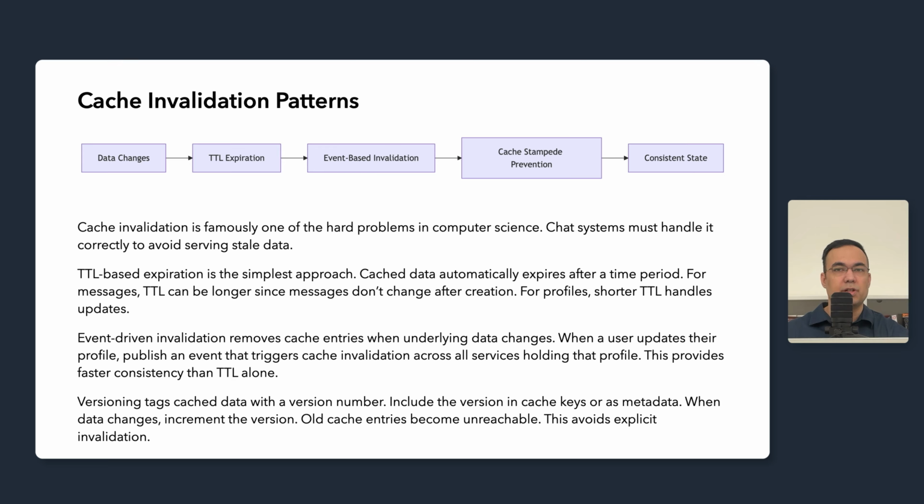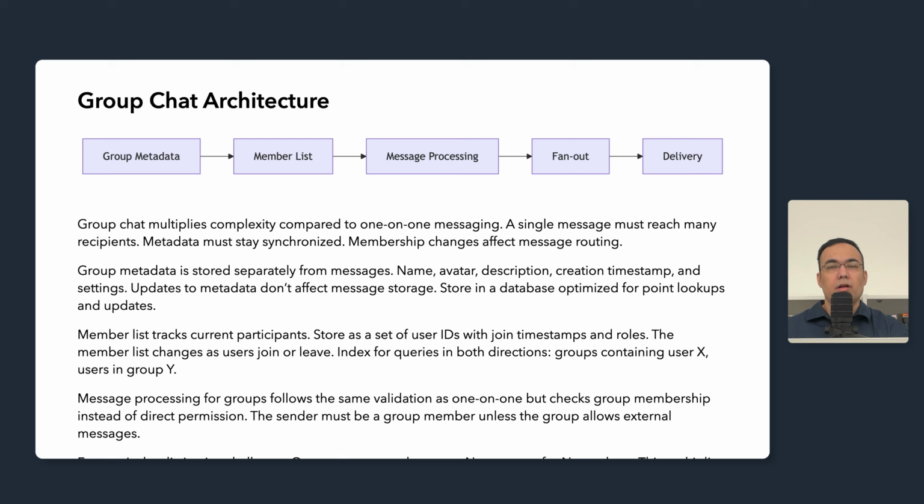Now let's move to group chat, which multiplies the complexity in several dimensions. Let's talk about group chat architecture, which introduces challenges beyond simple one-on-one messaging. Group metadata is stored separately from messages: name, avatar, description, creation timestamp, and settings. Updates to metadata don't affect the message storage. We can use a different database or data model optimized for the different access patterns. Metadata changes occasionally, messages arrive constantly.